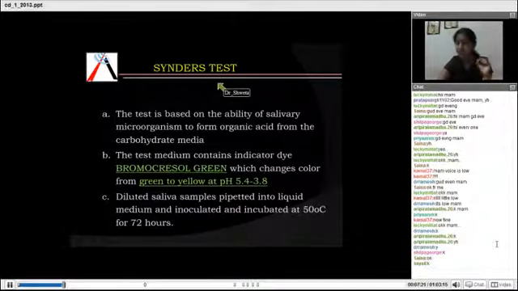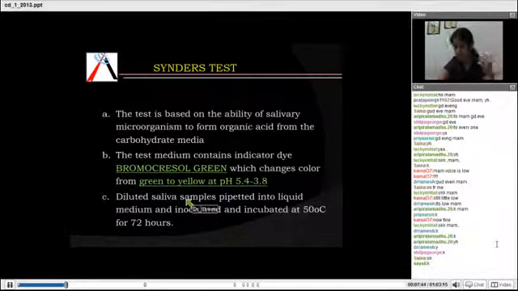Next we come to the Snyder's test. This was given by Snyder, as the name says, so it is easy to learn the name. What is this test basically based on? It is based on the ability of a salivary microorganism to form organic acids from the carbohydrate media. I'll tell you how it is done, so it will be easy to know the principle.